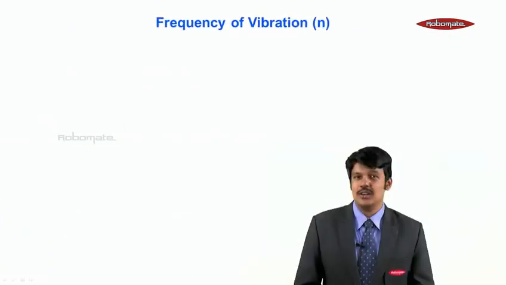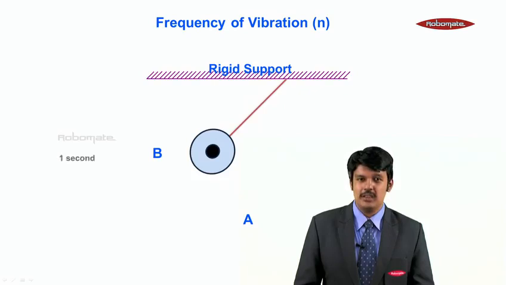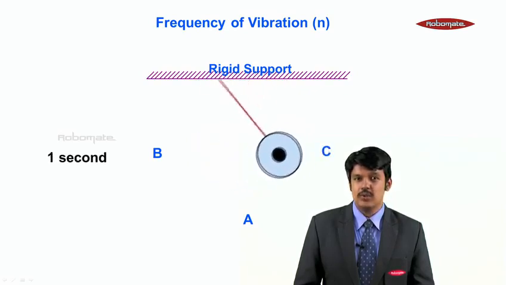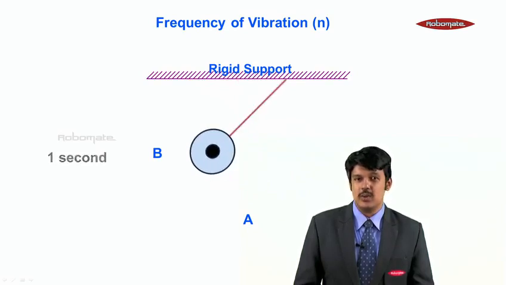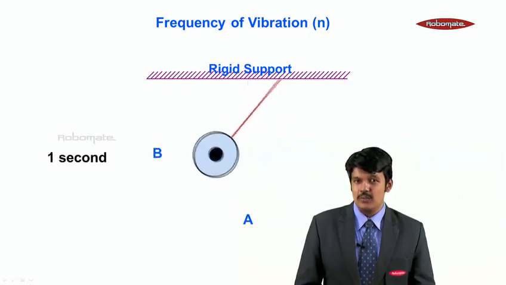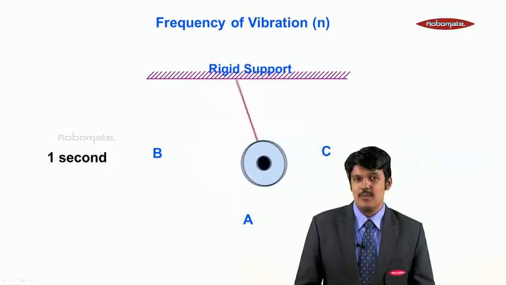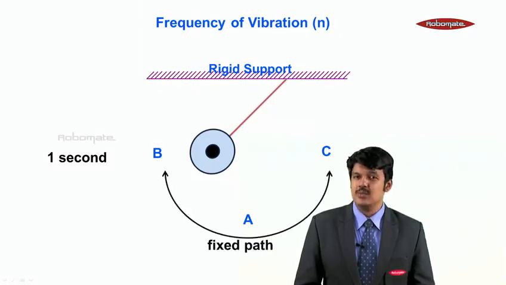The next term that we are going to learn is the frequency of vibration, that is N. What do you mean by frequency? It's very simple. Again the same pendulum, starting the motion from point B. When it moves from B to A to C to A to B, it is continuously moving in a fixed path.